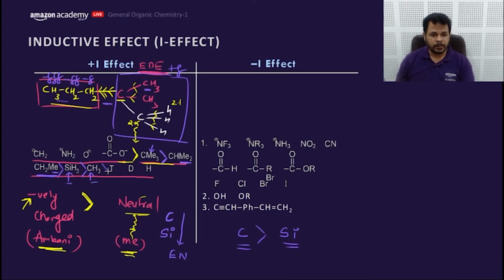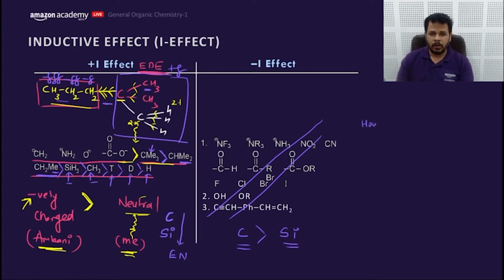Let's move to the next part. These are isotopes of hydrogen, and in case of TDH, T donates more compared to D and then H. What is the reason behind it? Now let me ask a question. Leave it, we will discuss it in the next page. So let me ask a question.